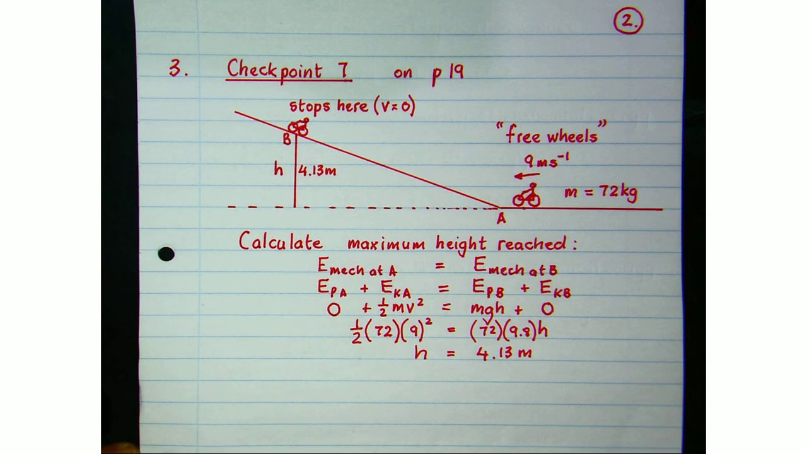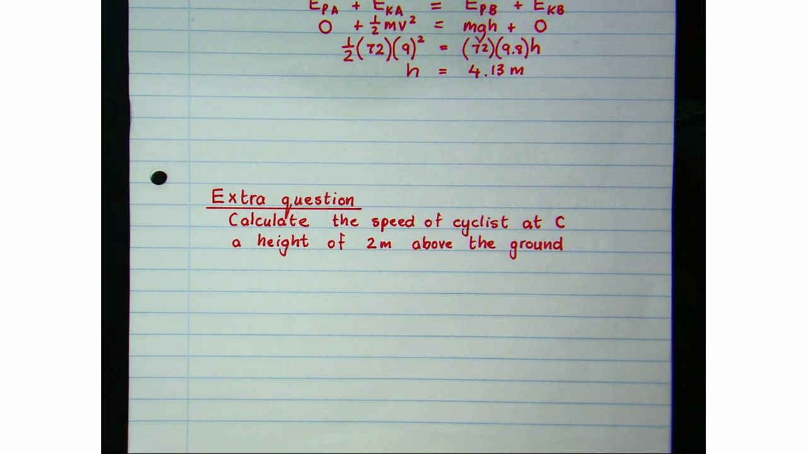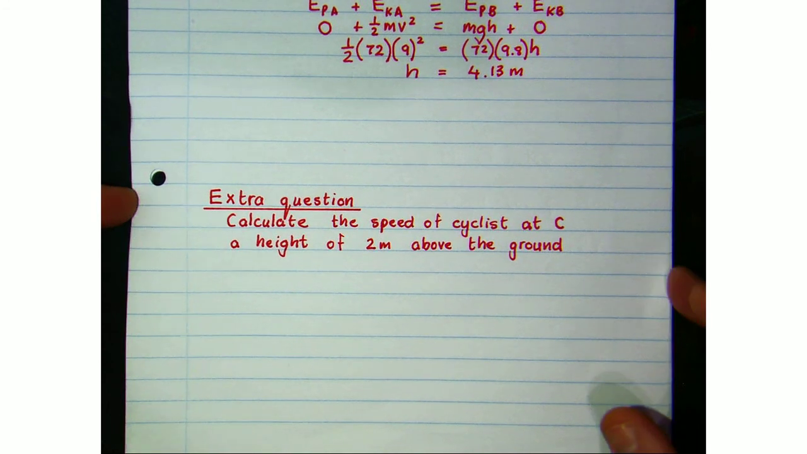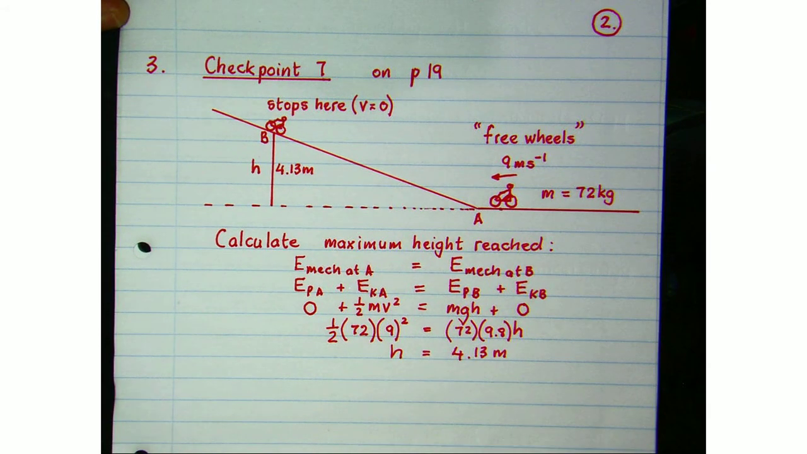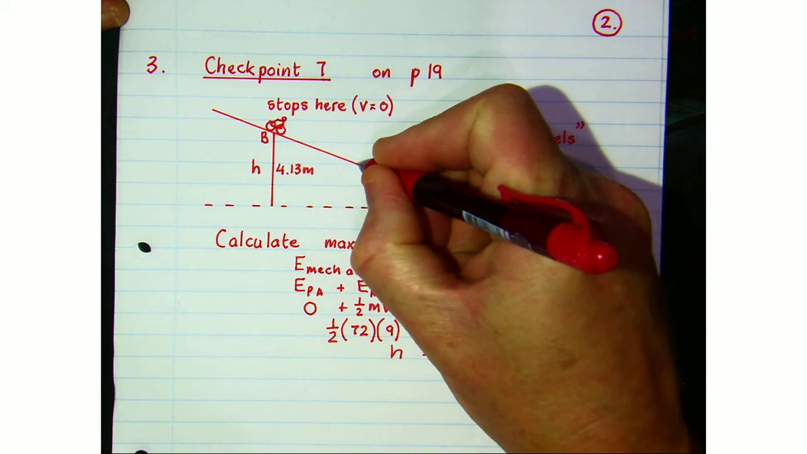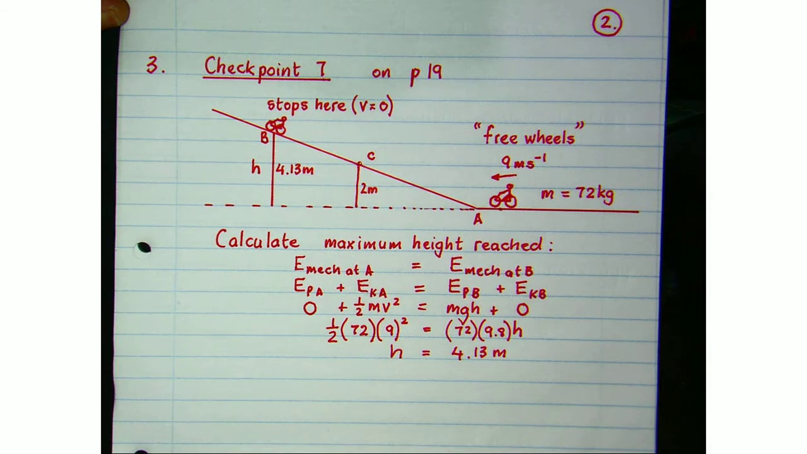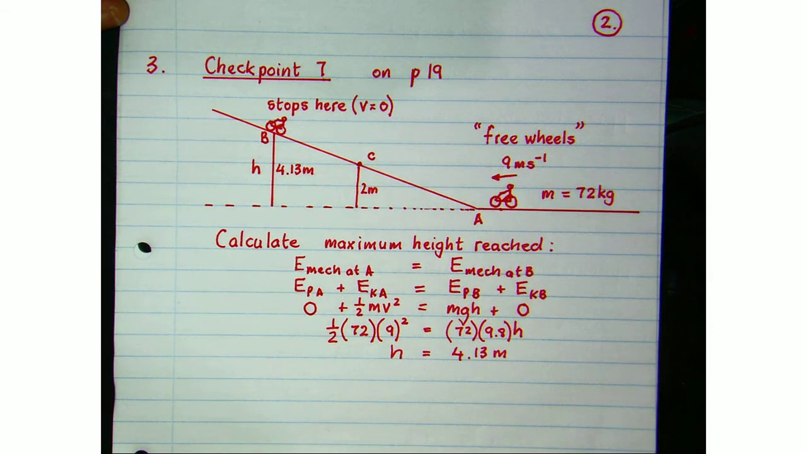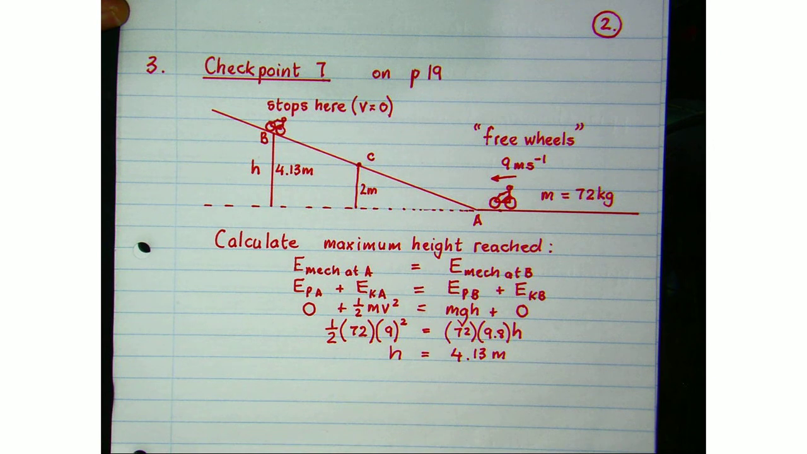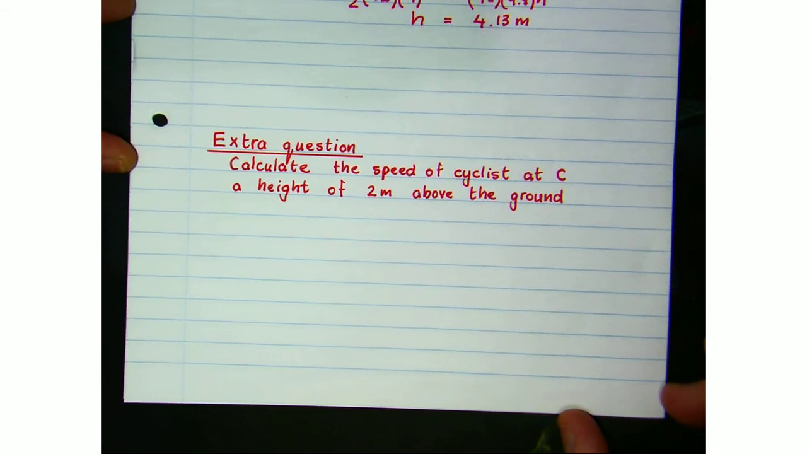What I'd like to do now is an extra question. I want you to find the speed of the cyclist at point C, a height of 2 meters above the ground. So if we go back to our diagram, we can be looking for the speed at a point C, which is exactly 2 meters above the ground. So if you can pause the video and find the speed of the cyclist as he passes point C. Right, since you've tried the question, let's solve it and you can check your answer.